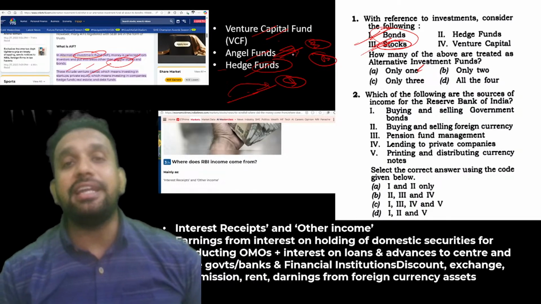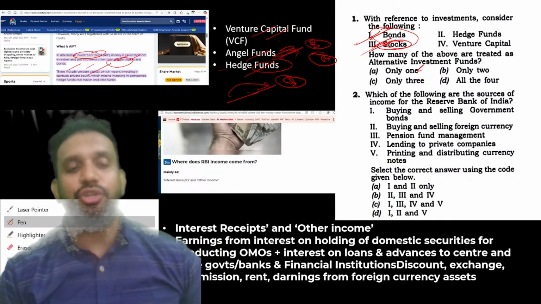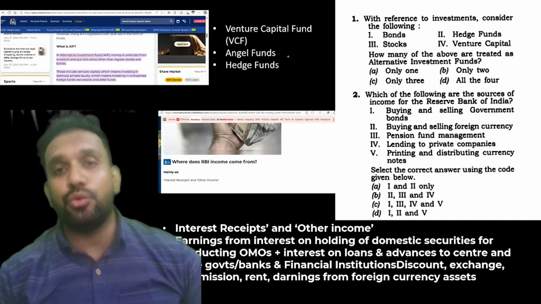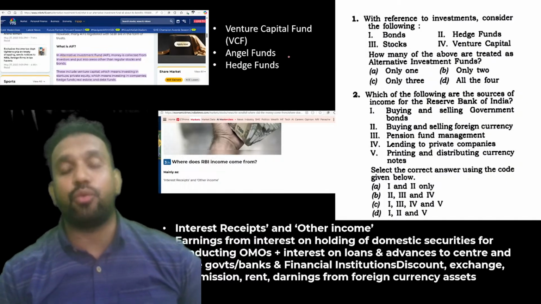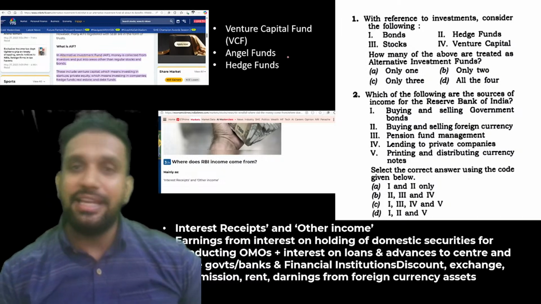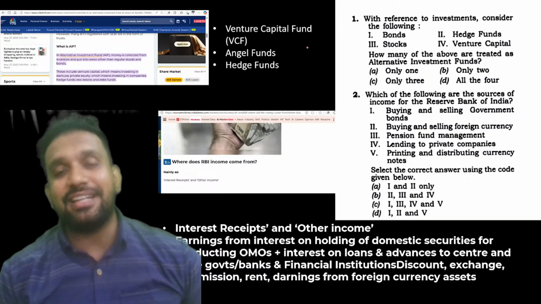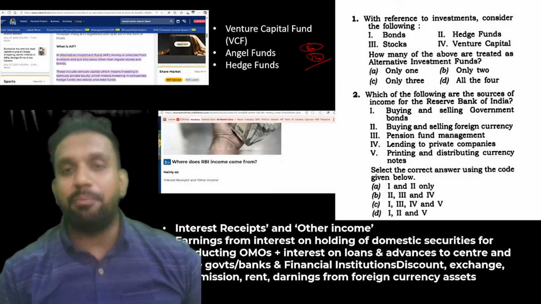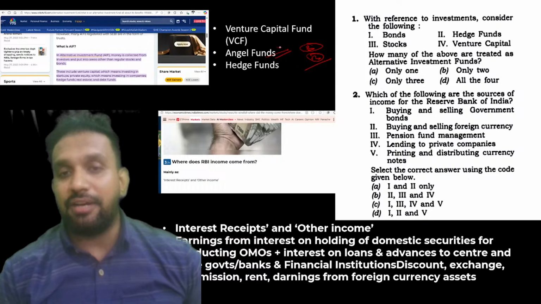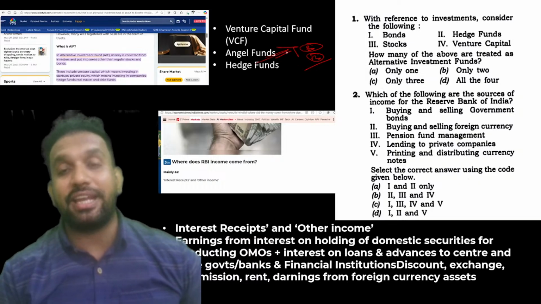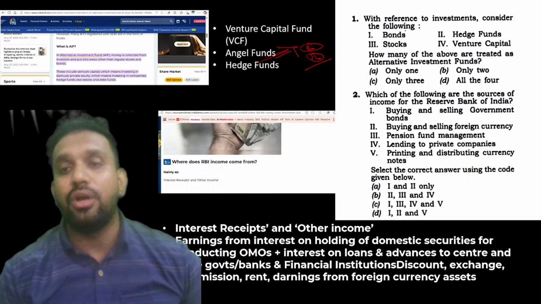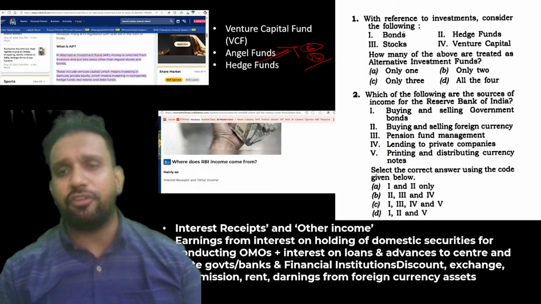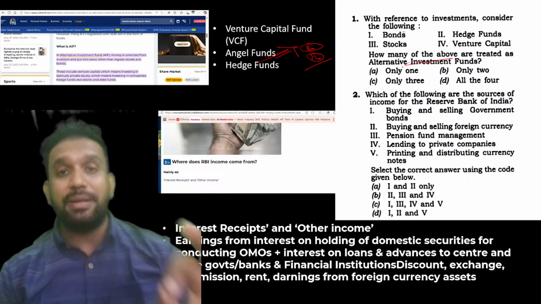A high net worth individual means a person who has a lot of money. You went there and gave the idea of what you want to do, and he liked it and invested. By investing, he did not ask you for equity, did not ask you for any bond, but the funds received from that person are called what? Angel funds. I hope this is clear to you. So if you even know the definition of alternative investment fund, your job would have been done in the examination.